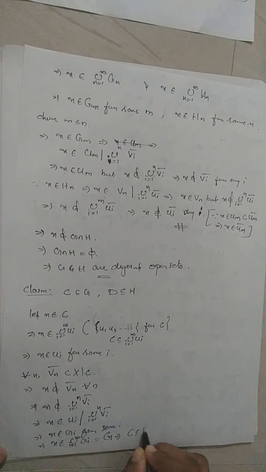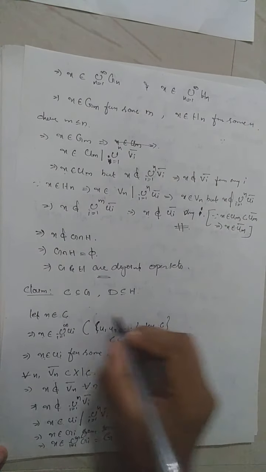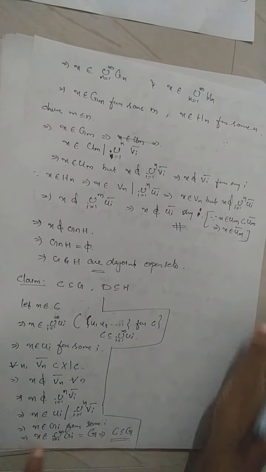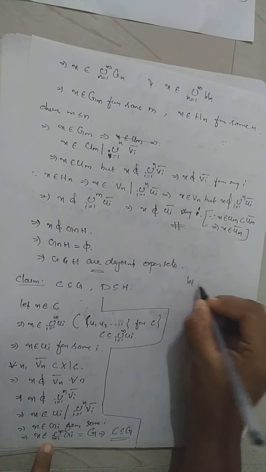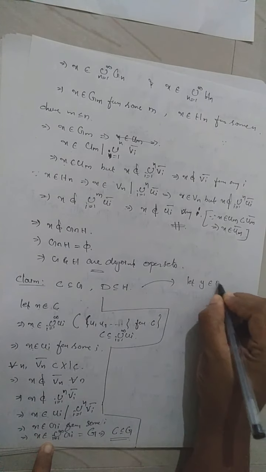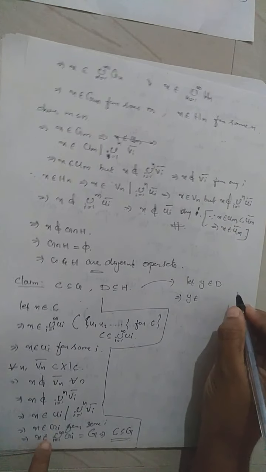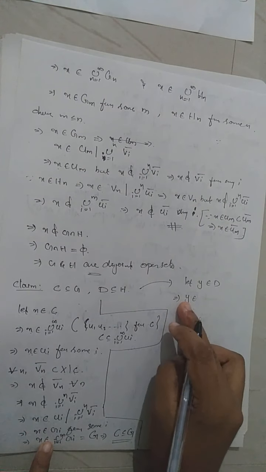C will be contained in G. Similarly, we can prove that D is contained in H. So for that, I will prove here. For proving D is contained in H, let y belong to D. Then when y belongs to D, what is the definition?